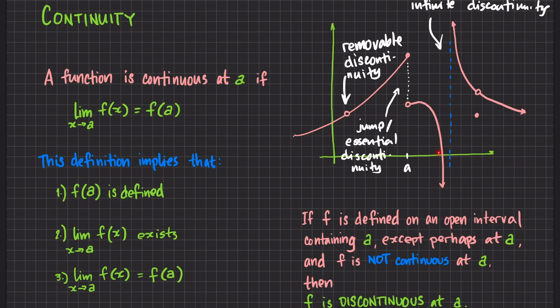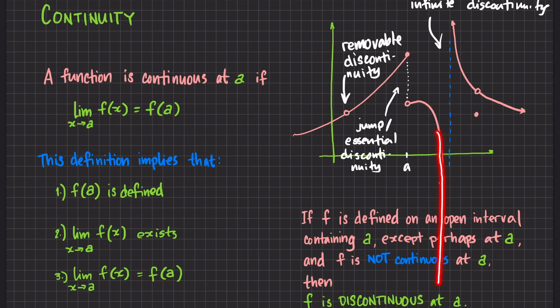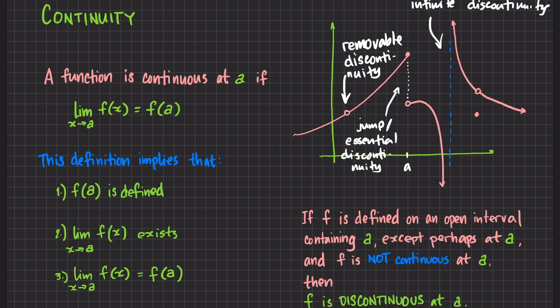Kunyari, ito yung ating open interval, no? And this is our a. Again, as we're trying to draw the function dun sa interval na yun, you have to lift your pen para pumunta dito. So, meron tayong discontinuity. Although, technically, hindi mo pwedeng i-lift yung pen mo, no? Kasi this will go on to negative infinity. Then, parang wala, hindi mo siya malilift para pumunta dito at i-drawing yung rest of the function. So this type of discontinuity is called an infinite discontinuity, and this is happening pag meron tayong vertical asymptote.